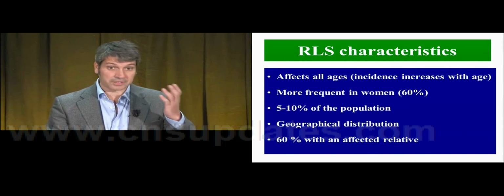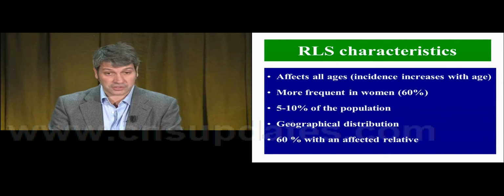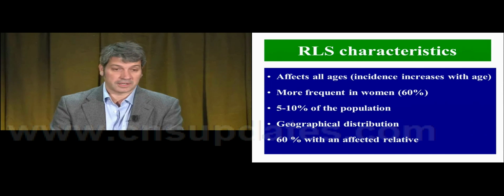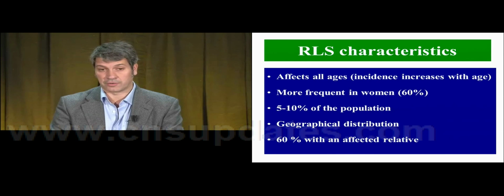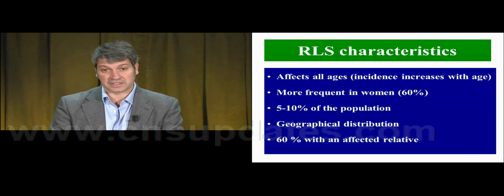We have some characteristics of RLS, like it affects all ages. RLS occurs in children, in adolescents, in adults, in the elderly, but we know very well that the incidence increases with age. It's more frequent in women, and it affects about 5 to 10% of the population with a very characteristic and typical geographical distribution. For example, it's more frequent in the western countries of Europe than in Asia.